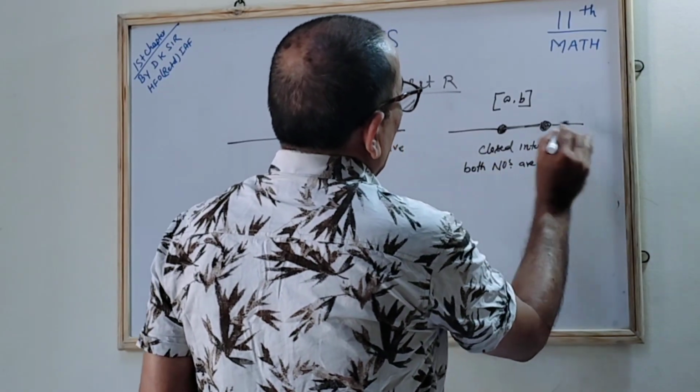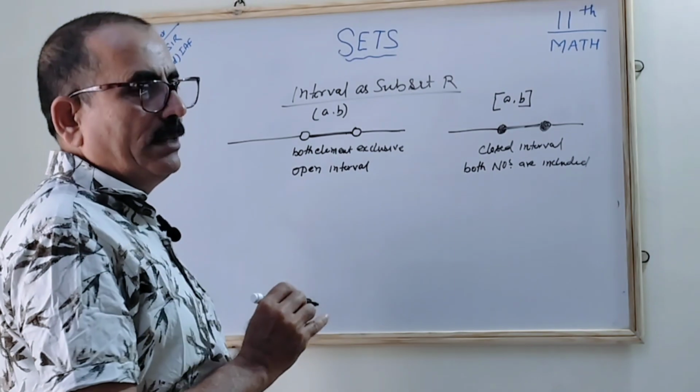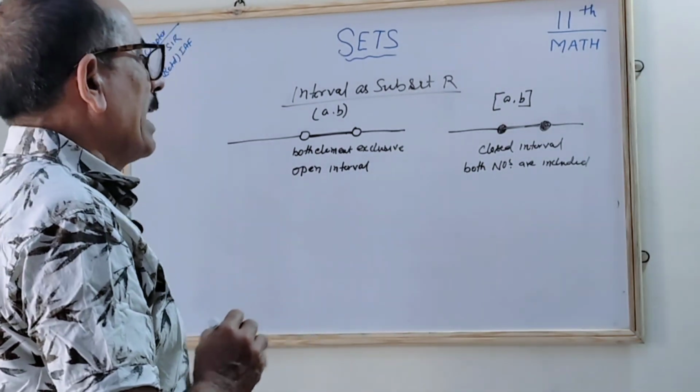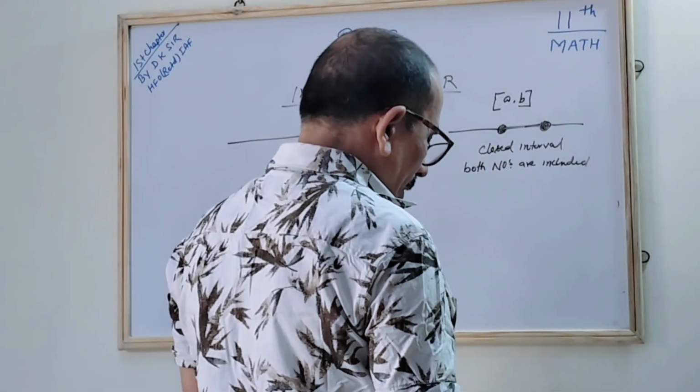If you see it on the number line like this, you should understand. Suppose it is 2, 3, 4, 5. Here 2 and 5 both are included, then we say it is the closed interval. Then comes the semi-closed interval.